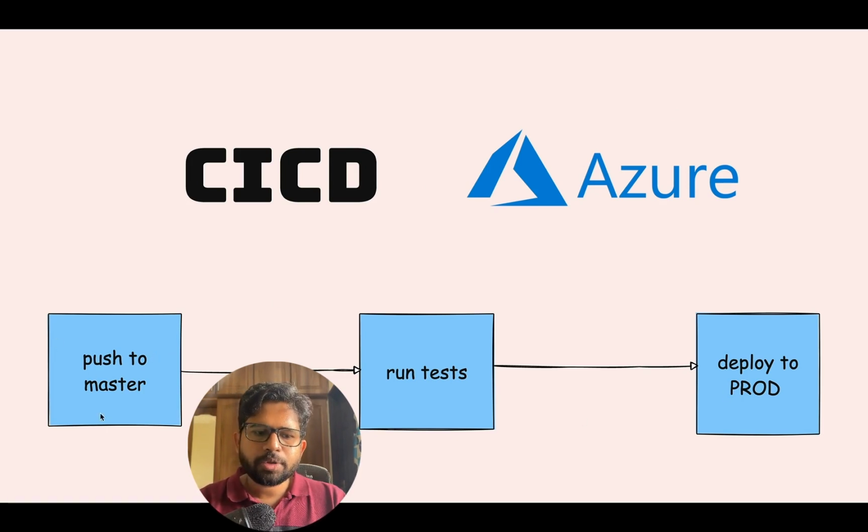Now, the push can be just to the master branch or main branch in today's world, or it could be to any other branch. And likewise, the test cases will run and eventually the code might be deployed to prod or it can be deployed to some test environment as well. But you get the idea, right? That whenever you push a code, the changes should be deployed.